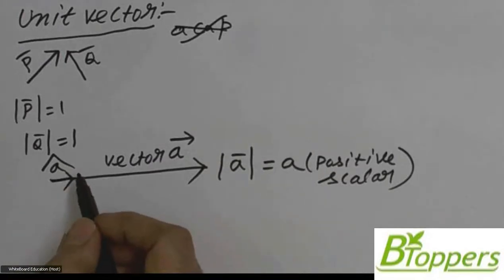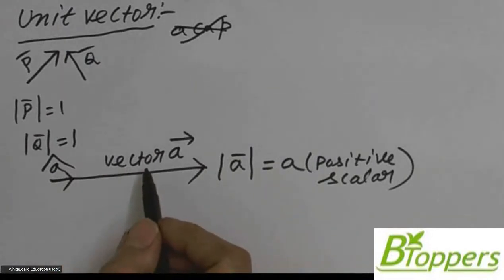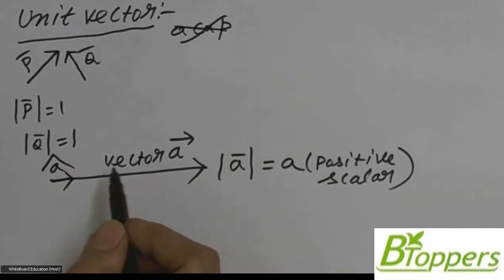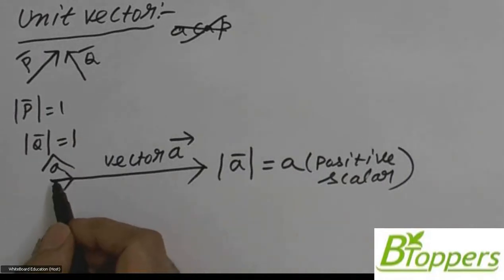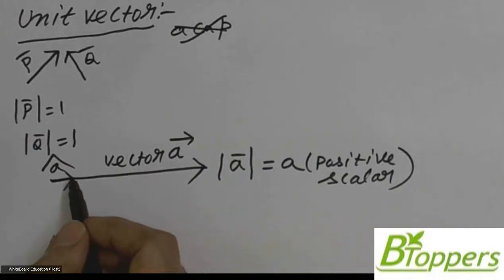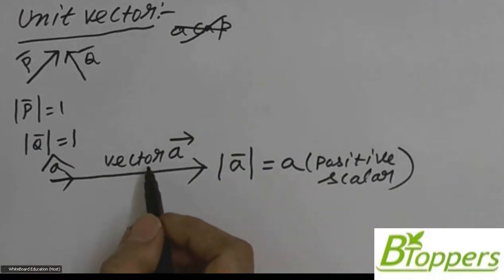So what is A cap means you can answer like this. If A bar is a vector, then A cap represents another vector. Direction of vector A cap is same as the direction of vector A bar.